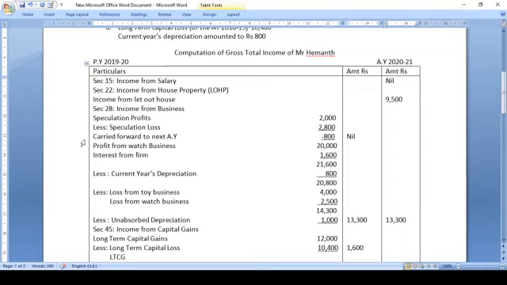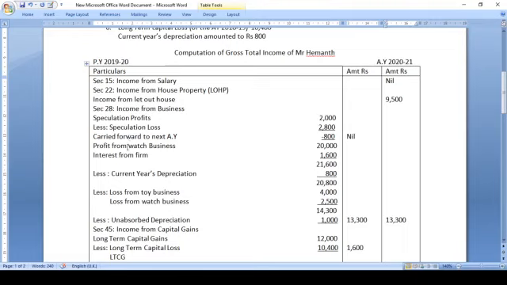But now when you write here in the table, you are supposed to write carried forward to next assessment year. But in the working note you are supposed to show for how many years the loss will be carried forward. Remember, speculation loss will be carried forward to 4 assessment years, so you must write that in the working note.